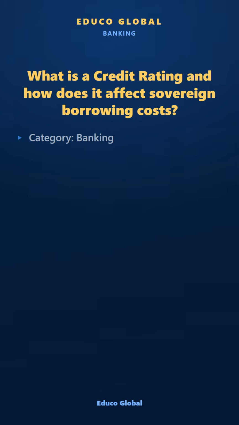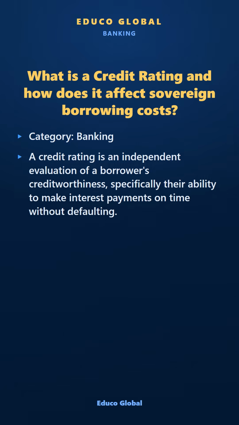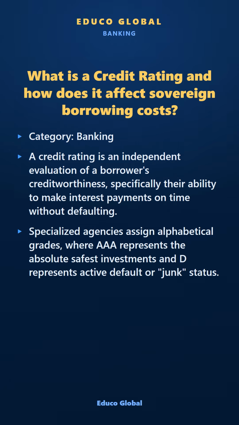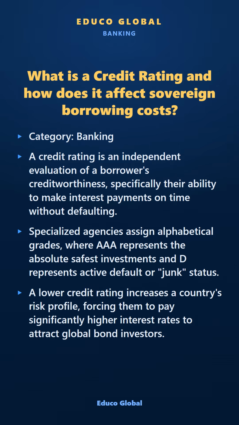Category: Banking. A credit rating is an independent evaluation of a borrower's creditworthiness, specifically their ability to make interest payments on time without defaulting. Specialized agencies assign alphabetical grades, where AAA represents the absolute safest investments and D represents active default or junk status. A lower credit rating increases a country's risk profile, forcing them to pay significantly higher interest rates to attract global bond investors.